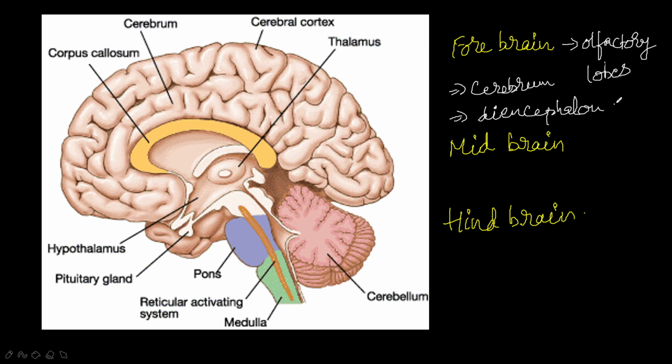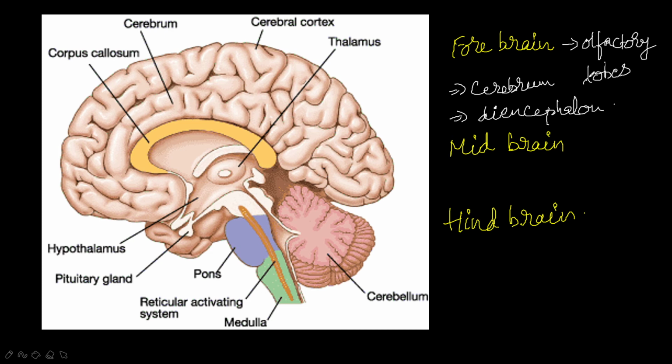Okay, olfactory lobes, cerebrum and diencephalon. These olfactory lobes are a pair of very small club-shaped structures, seen only in the ventral view of the brain, and they remain fully covered by the cerebrum. We have discussed olfactory receptors. It is mainly the center of smell. Okay, the nose part, the center of smell.